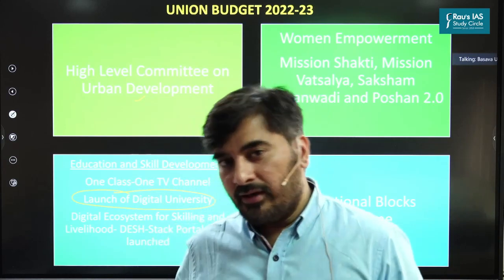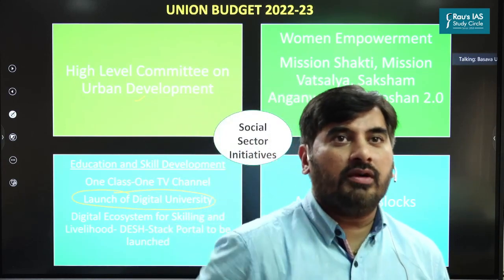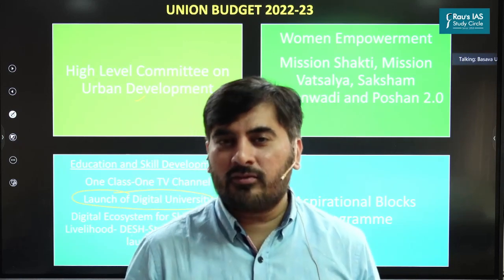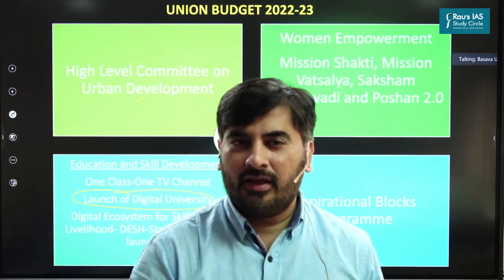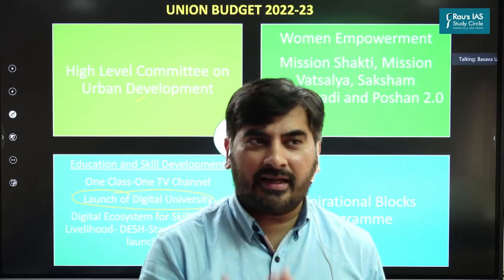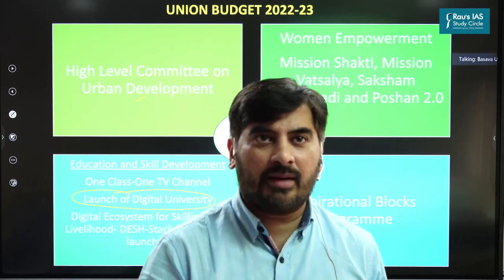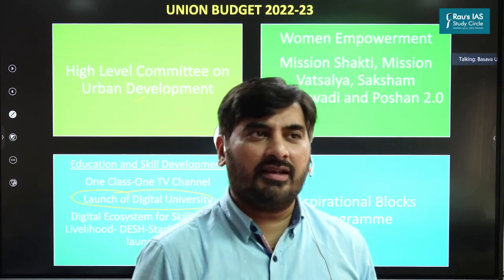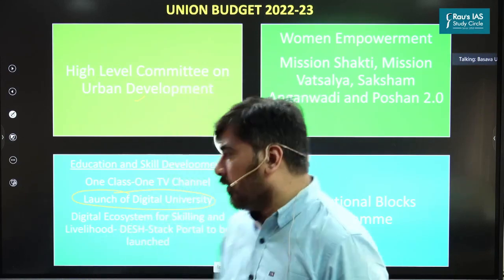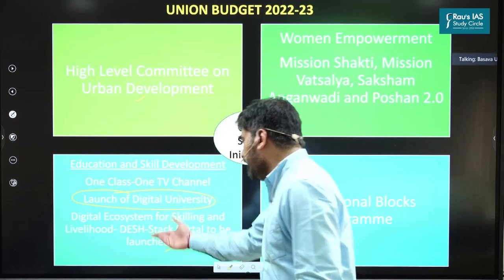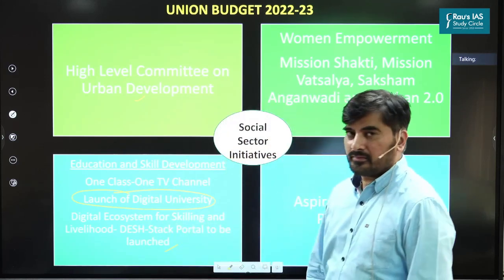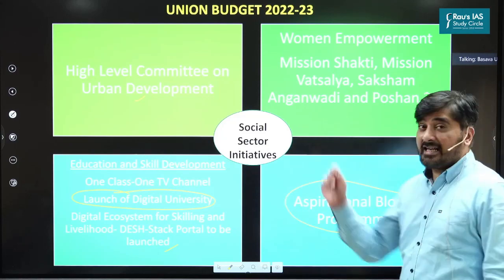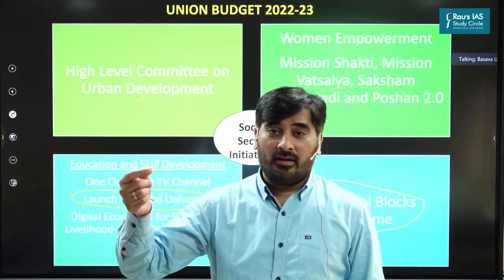So now the government of India wants to launch its own digital university. But as of now, we don't know the details as to what kind of courses will be offered, whether it will be diploma courses, undergraduate programs, or postgraduate programs. We don't know the details, but the only thing is that we'll be launching a digital university. And a new portal has been launched for skilling of people, that is Desh. That's it. And right now we are implementing a scheme known as the Aspirational District Program.